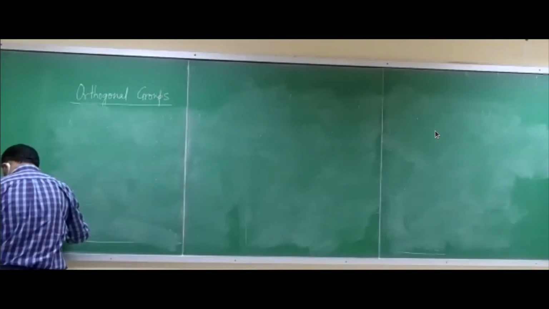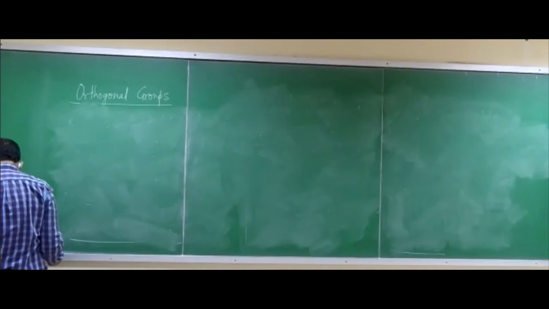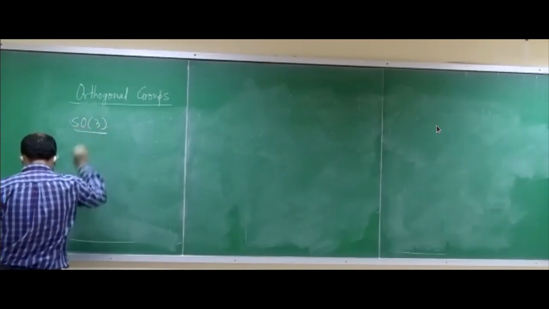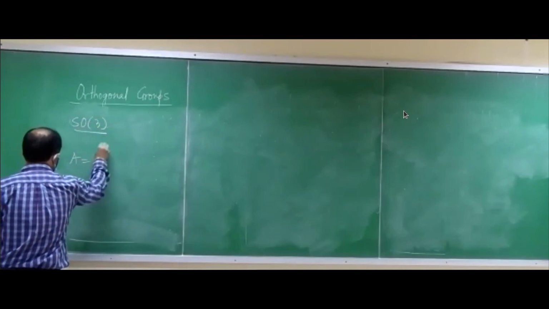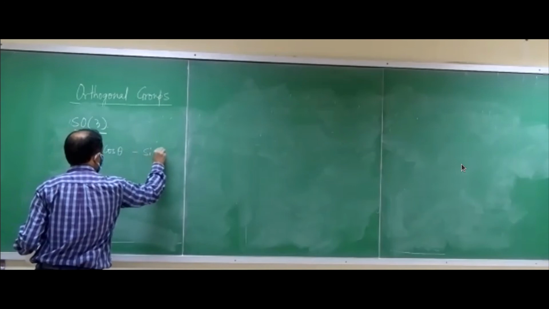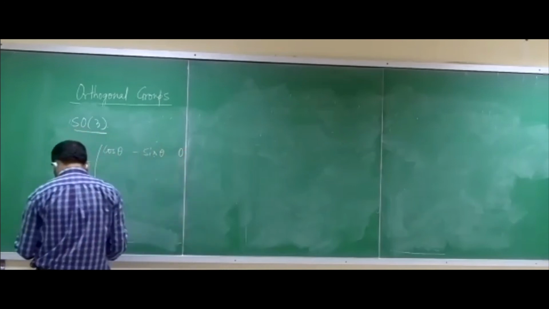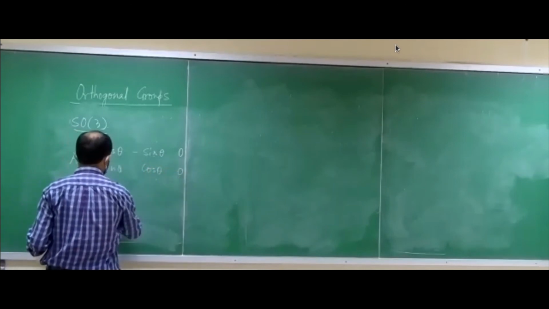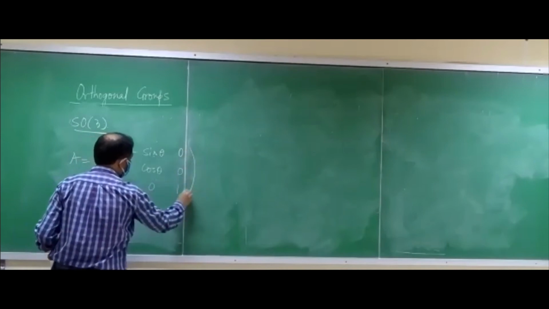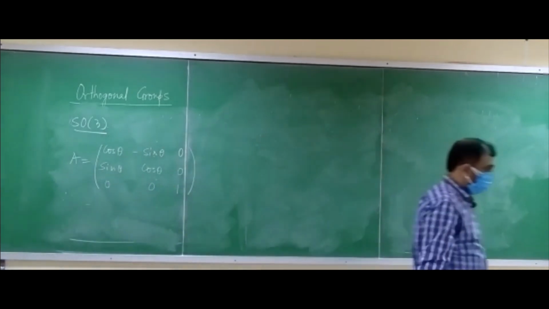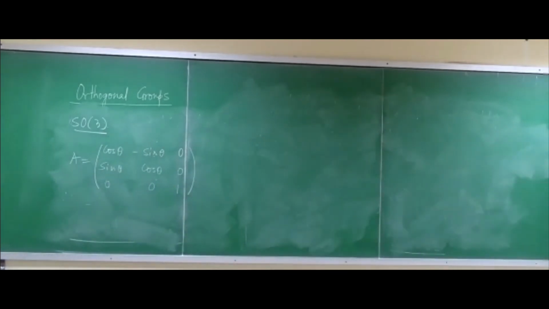So let us take an element of SO(3), which is this. This is also familiar to you. Let us take this element: cos theta, minus sin theta, 0; sin theta, cos theta, 0; and 0, 0, 1. Okay, so this you know is a rotation in the 3-dimensional space R3 about which axis? Z axis. This is about the Z axis, right?